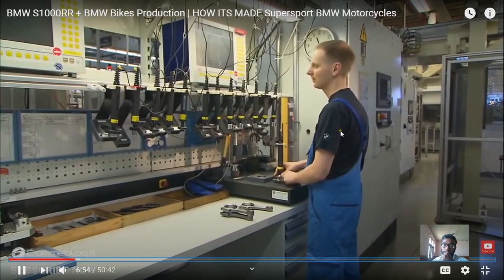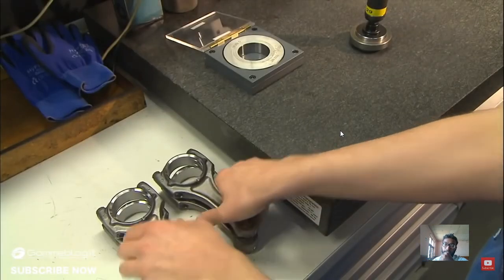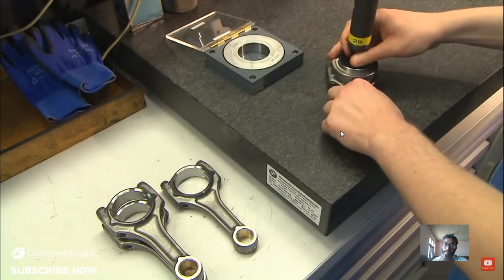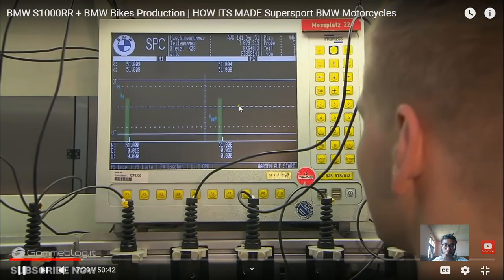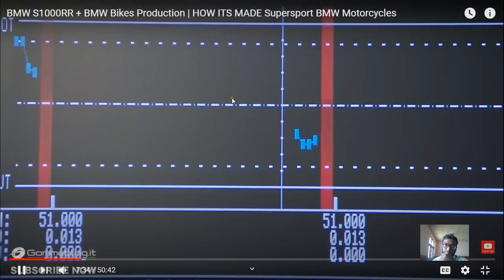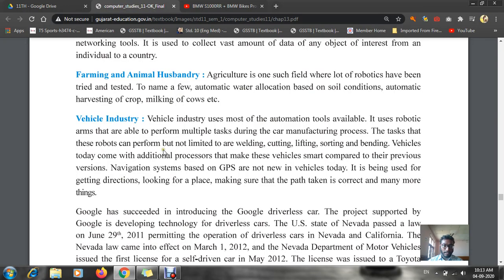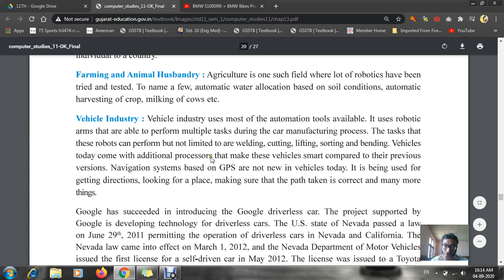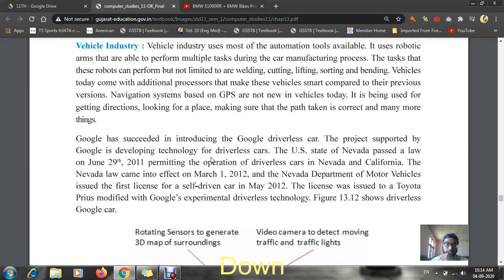So he's trying to check each and every hole, that means the height and width or radius of that particular hole. Now he is trying to monitor it by using the computer. In this way, computers are being used in the vehicle industry also. Okay, so I hope you all understood.